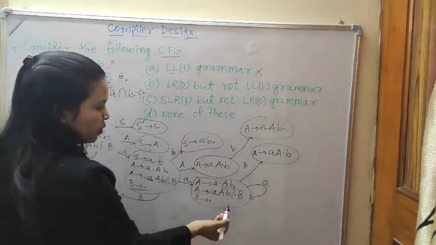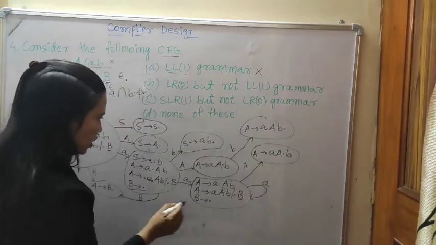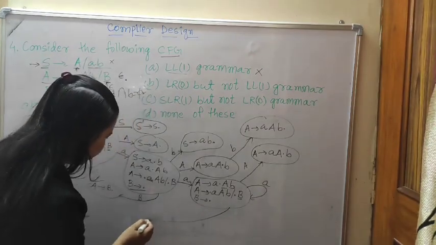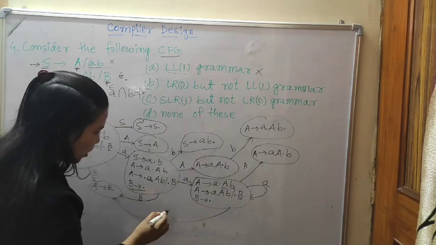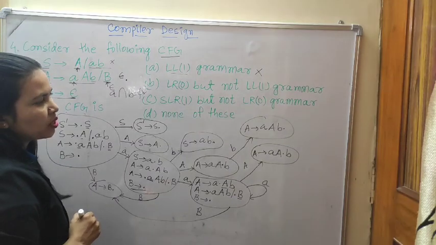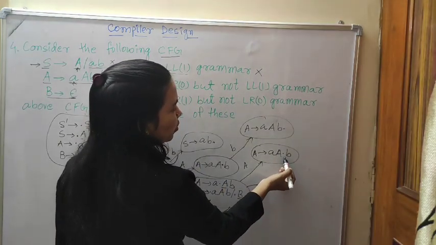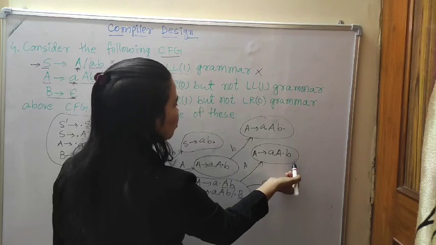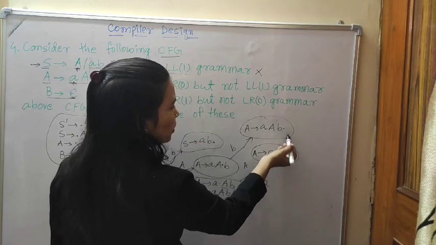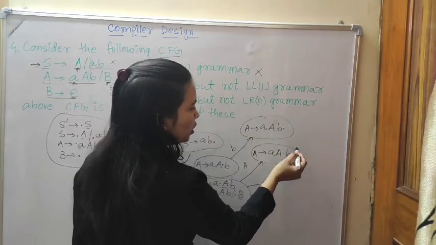Now dot B: A to B dot will come here. A to B dot. Is anyone left? This one, A to A dot B. If I take B, it will generate the same A B dot.